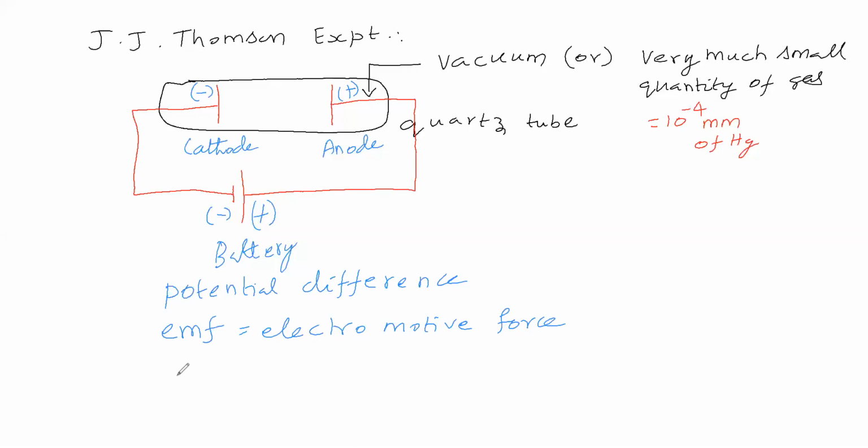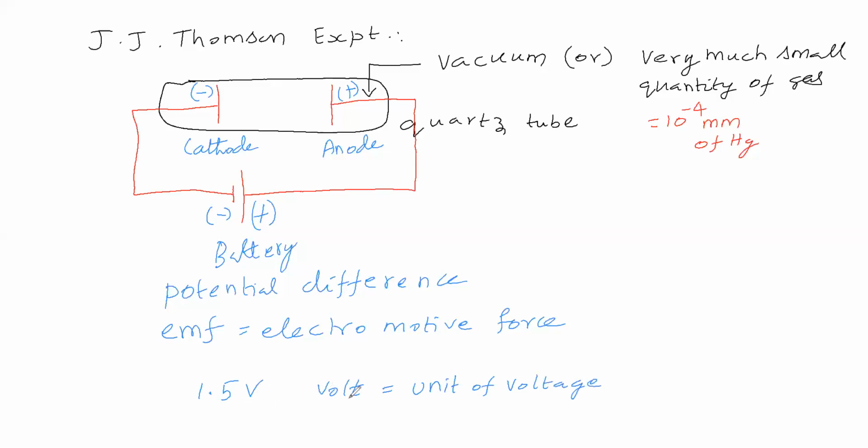You might have seen this potential difference on the battery cells we keep in a wall clock. What is mentioned there? 1.5 V. V is the unit of voltage, called volt.